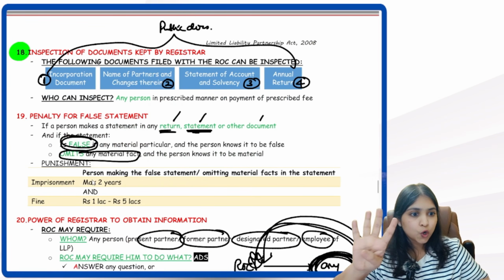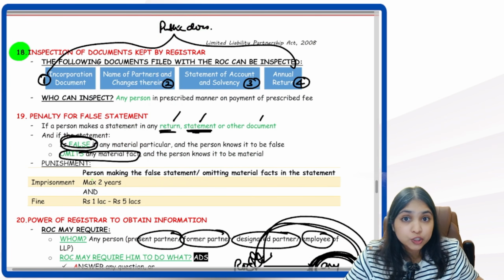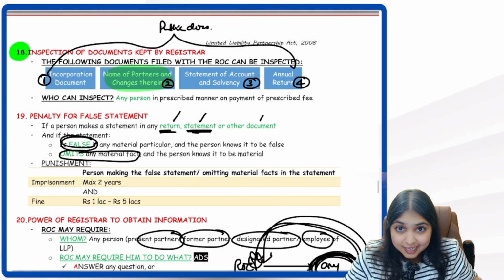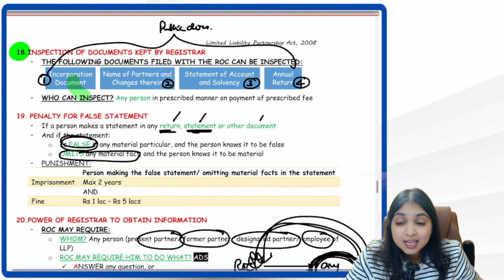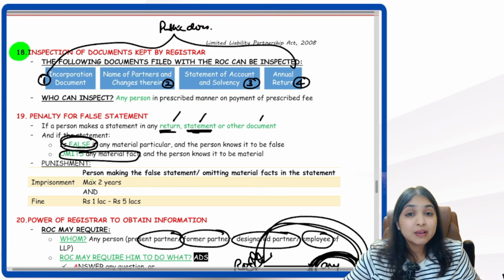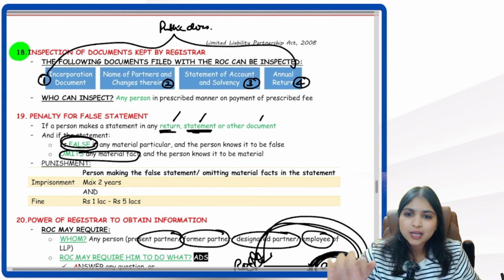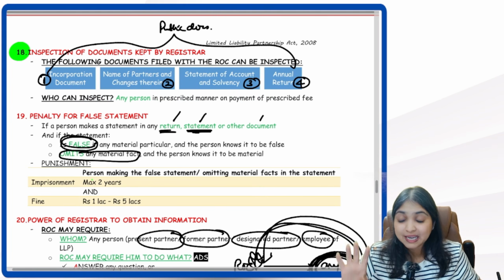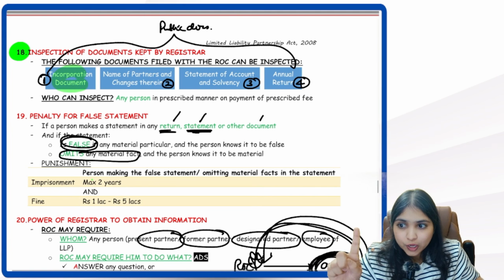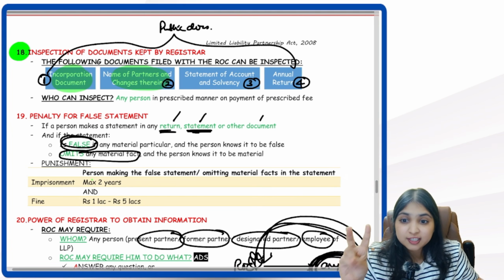Then we learned 4 documents will become public documents. What are the 4 documents? Incorporation document, name of partners and changes therein, statement of accounts and solvency, annual return. These 4 documents will become like public documents, which means any random person can come to the ROC, pay fees and inspect. Tell me the four once again. Incorporation document, name of partners and changes therein, statement of accounts and solvency, and annual return.